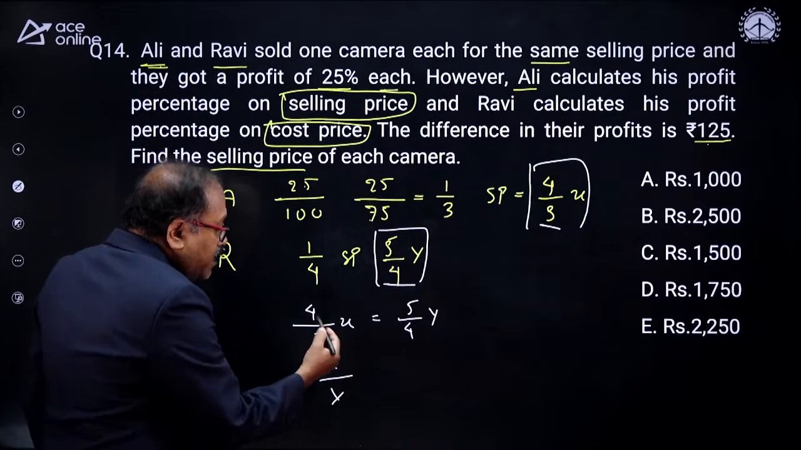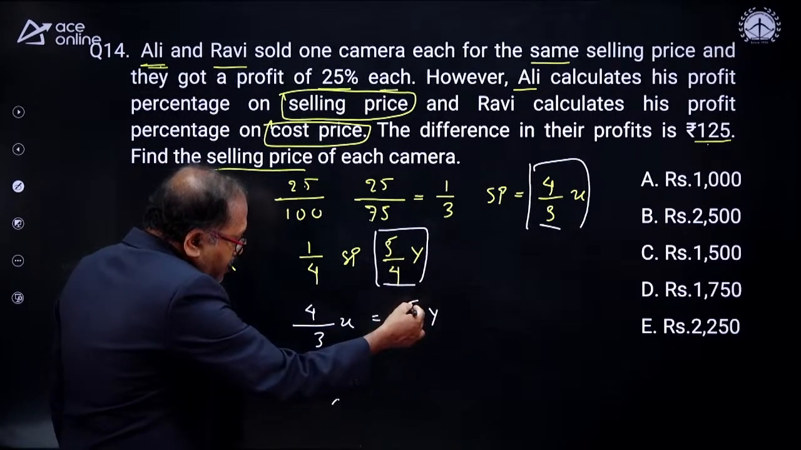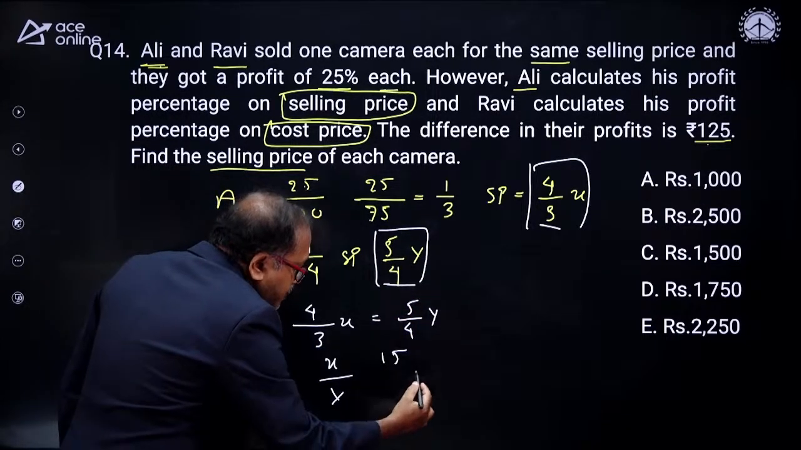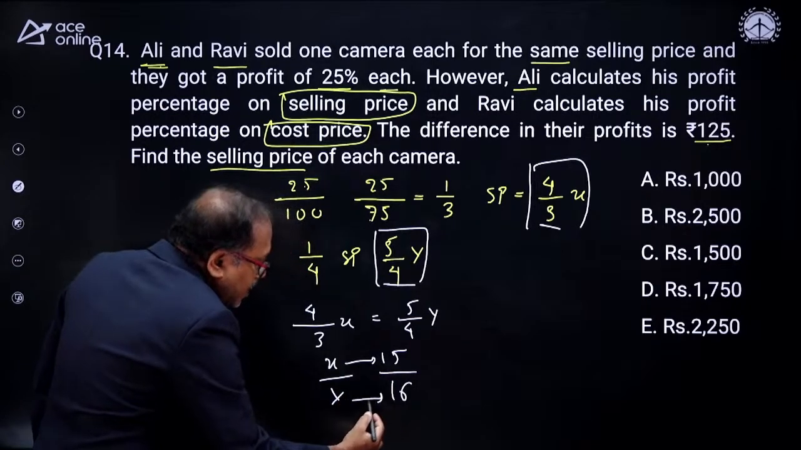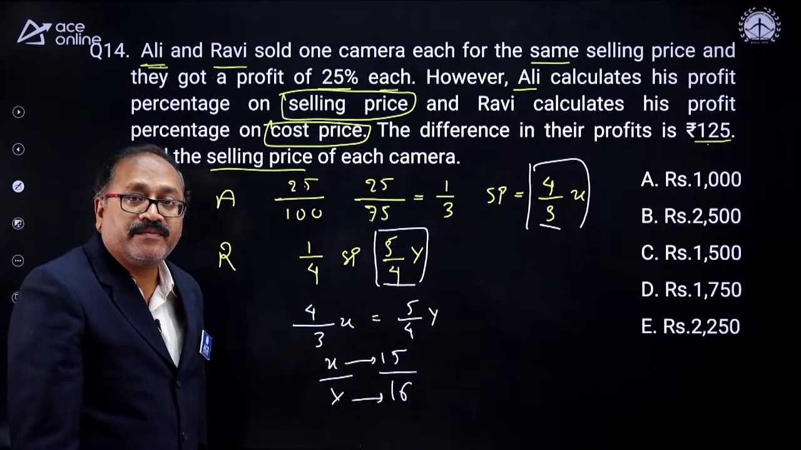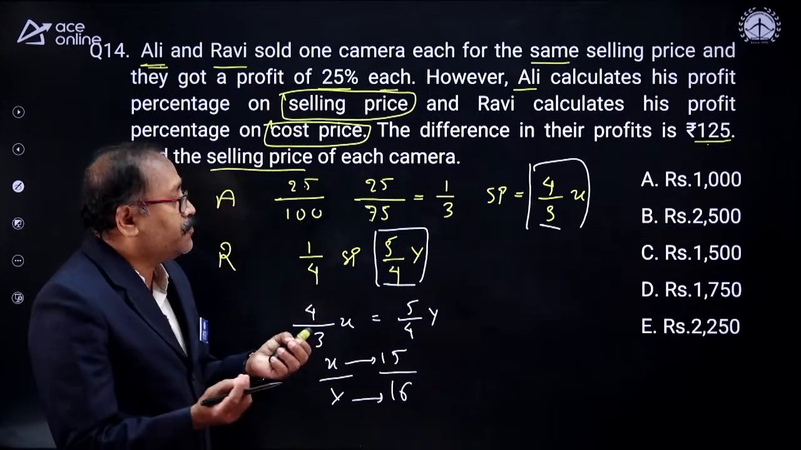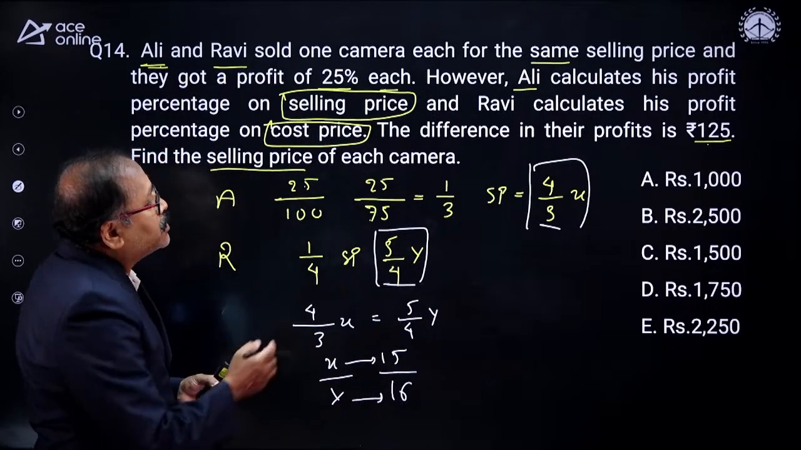So the x by y, this gets cancelled, y will come over here, and then this goes over there, 15 by 16. This is the cost price of A, and this is the cost price of Ravi. Now you are asked to find out the selling price of each camera.